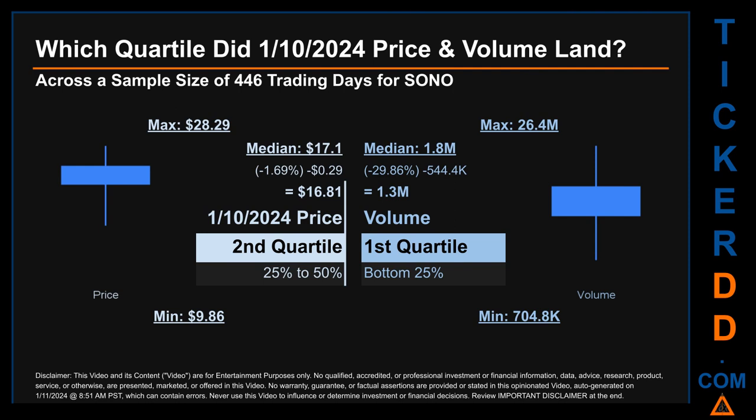Quartiles tell us about the spread of a data set by breaking that data set into quarters, just like how the median breaks the set into half. Descriptively, SONO has a median price of $17.10. Therefore, the 10th of January 2024 price was lower from that middle marker by 1.69%. The day's volume of 1.3 million was less than the median by 29.86%.